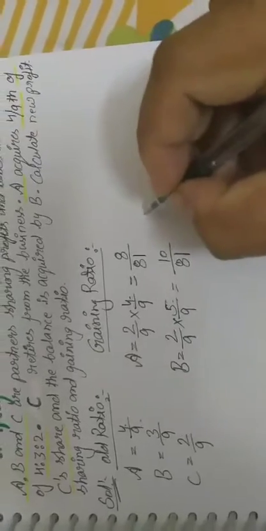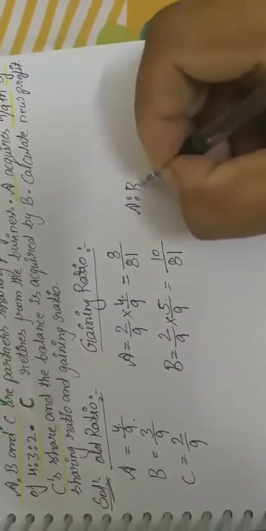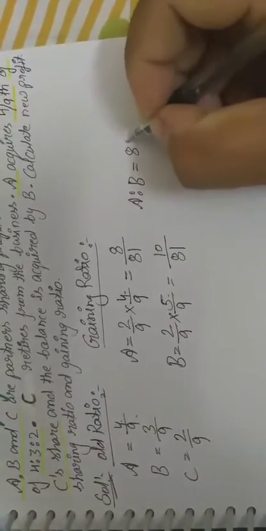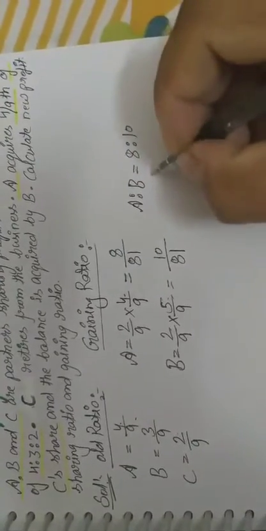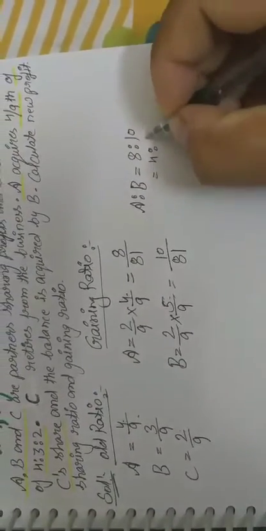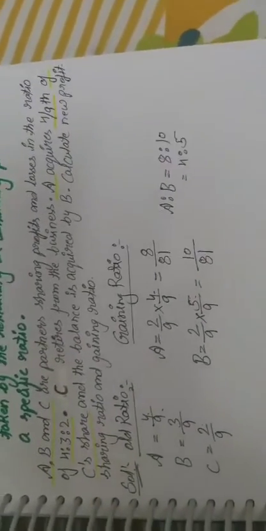This is the gaining ratio, A ratio B is equal to 8 ratio 10, or if we divide by 2, 4 ratio 5. It is the gaining ratio of the remaining partners. Now the new ratio we have to calculate.